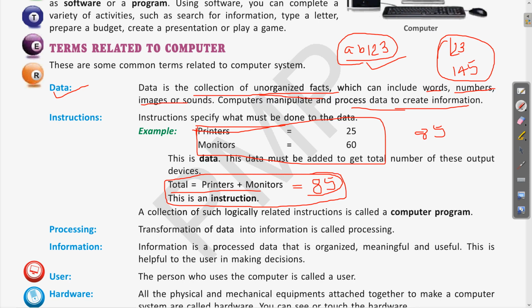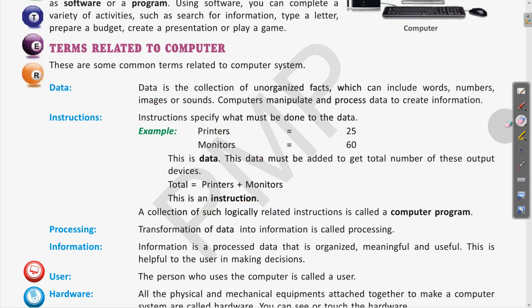Clear? So here you can see the difference. When it is only some words written with numbers without any other details, then this is a piece of data. And when this data has certain meaningful details, then this will be called an instruction. So this is the difference between data and instruction: what we have to do, the total operation we have to perform on the data. So this is the instruction, that is, what operation we have to perform on the given data. Clear?